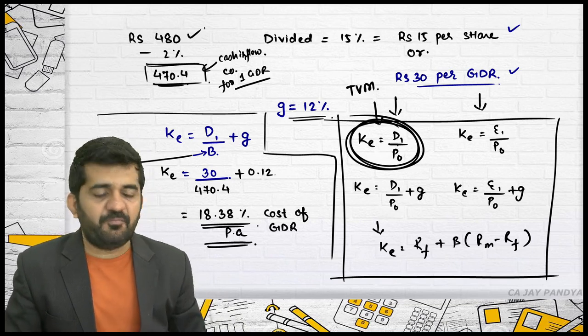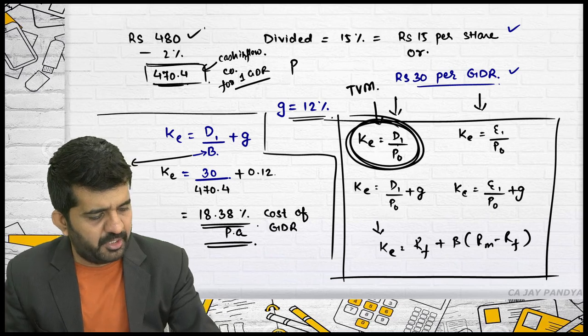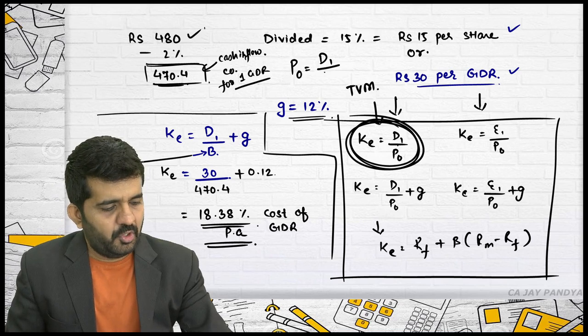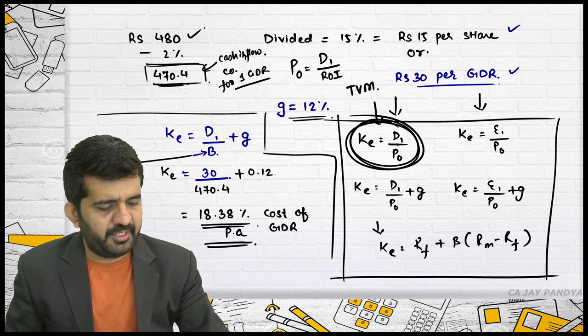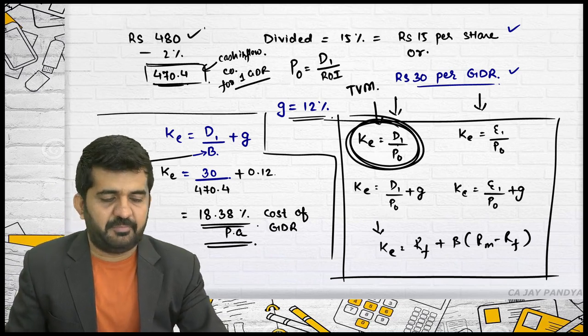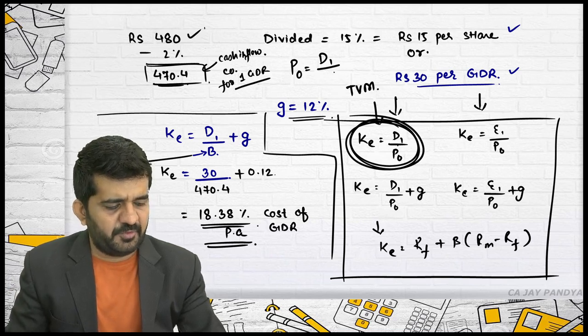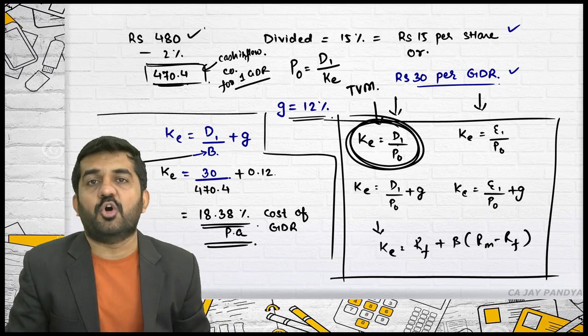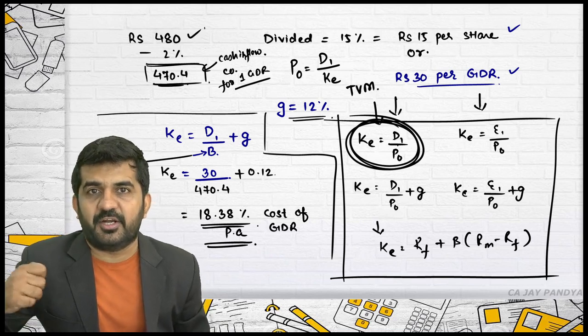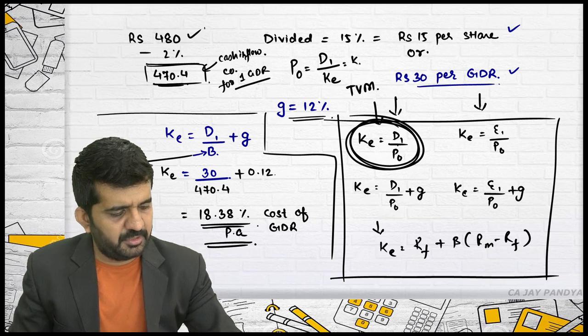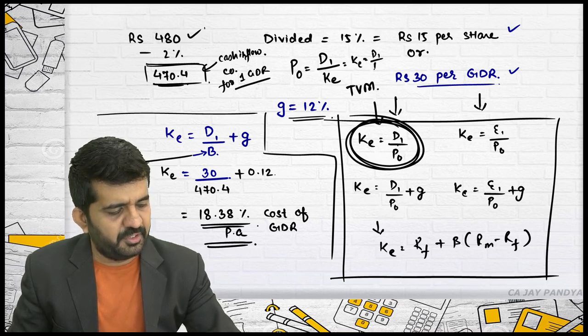Present value of infinite cash flow can be found out by D1 upon rate of interest. Cash flow of first year divided by rate of interest. If you are valuing equity, your rate of interest should be nothing but cost of equity or required rate of return of equity shareholders. If you just turn it around, this is nothing but KE is equal to D1 upon P0.